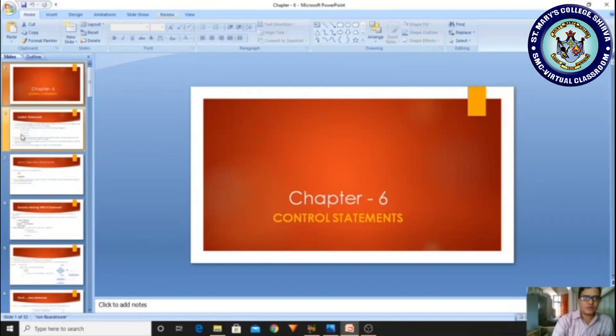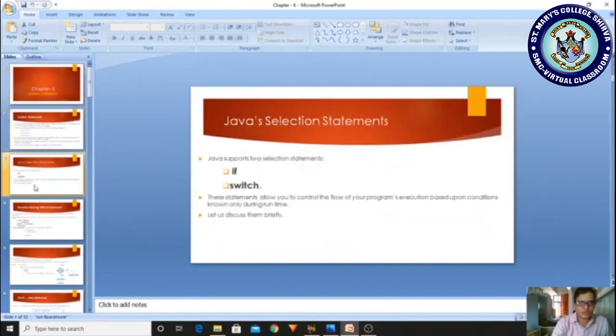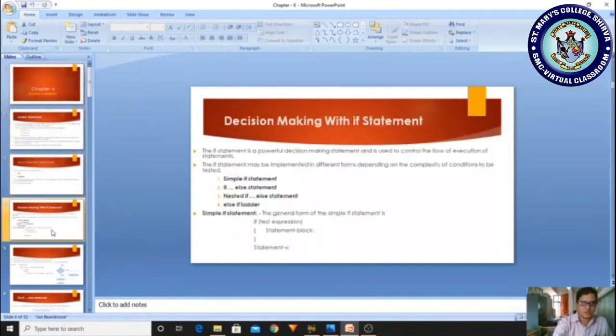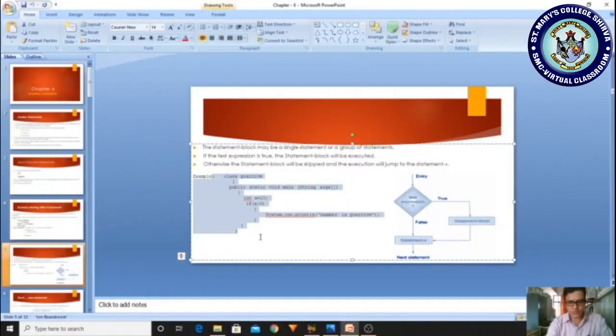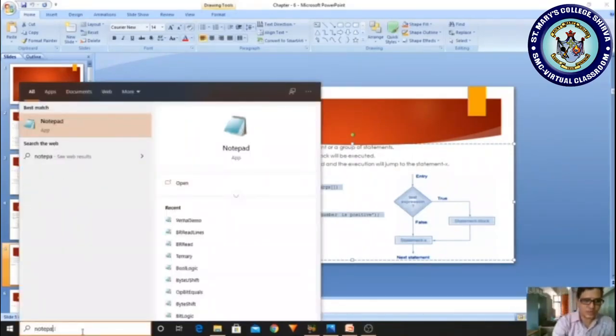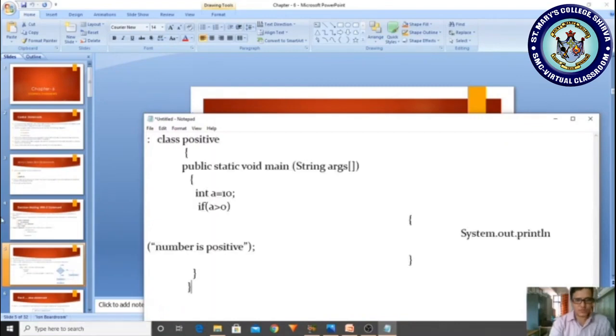Welcome. We will see sample programs execution in chapter 6. Already we have explained them. Let me check whether it will work or not. So first I am copying this program, which checks whether a value is positive or negative. I am opening the notepad and pasting.